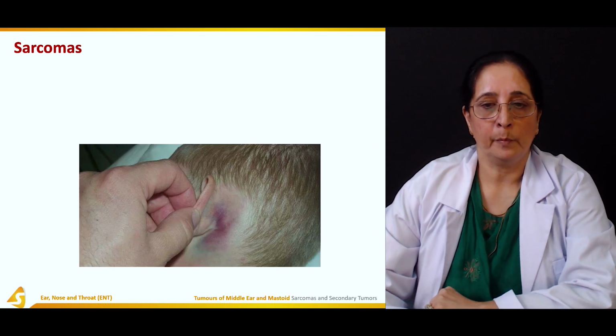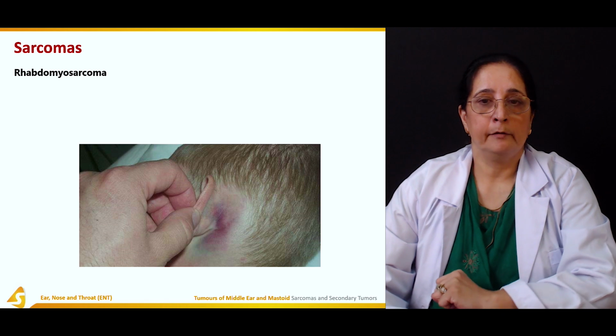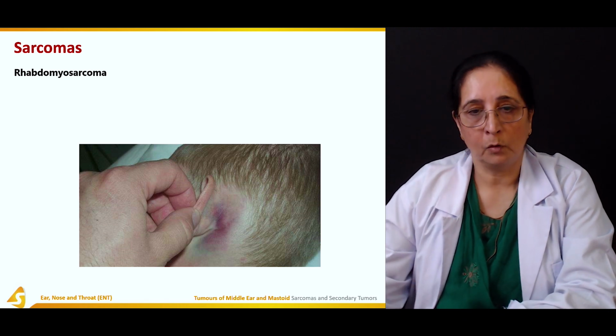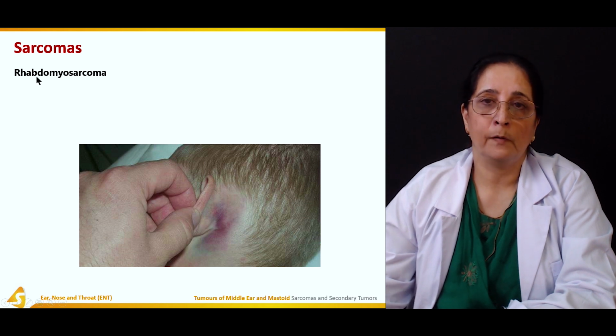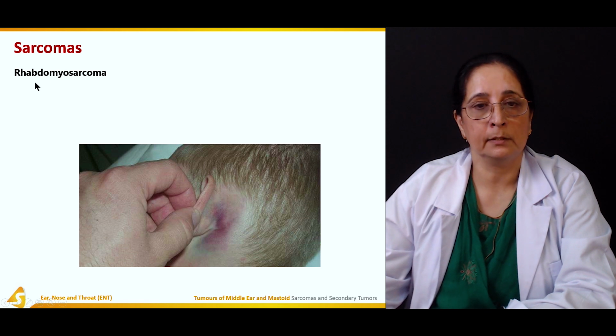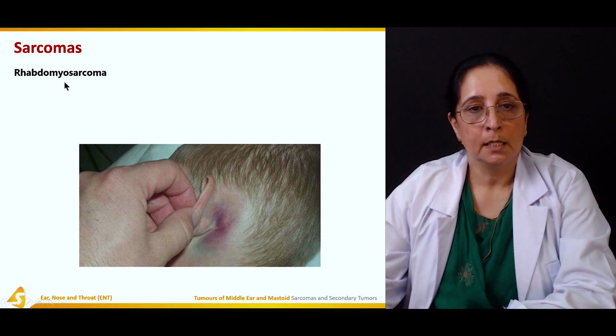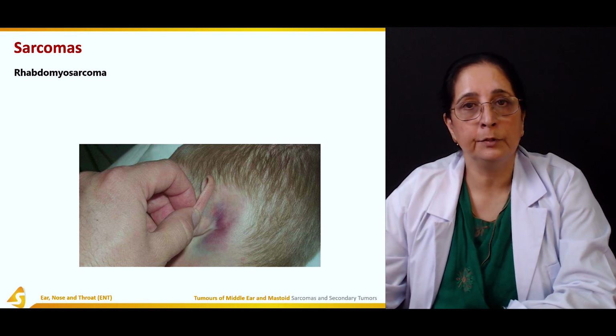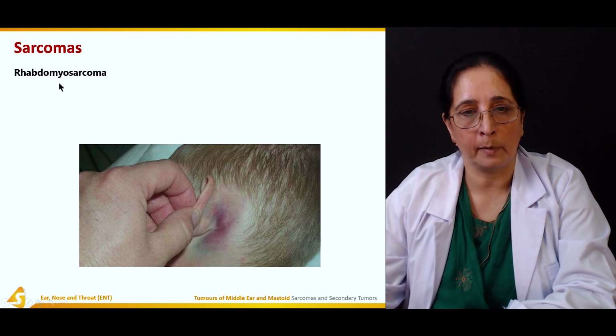The sarcomas, the rhabdomyosarcoma. If you see in this picture, rhabdo is for the skeletal and then myo is for muscle. So skeletal muscle sarcoma is rhabdomyosarcoma.